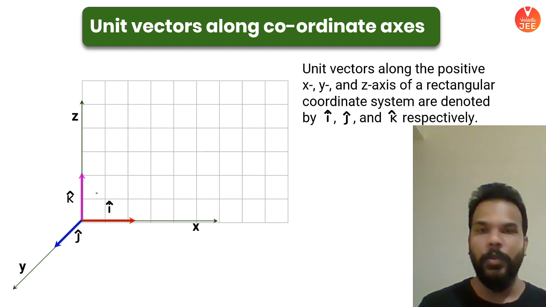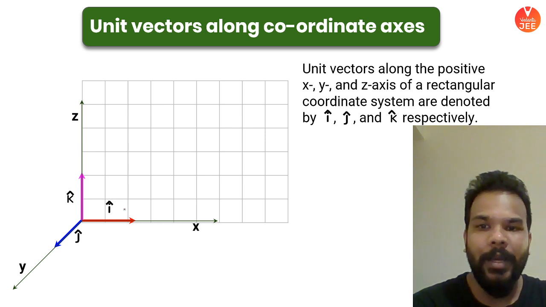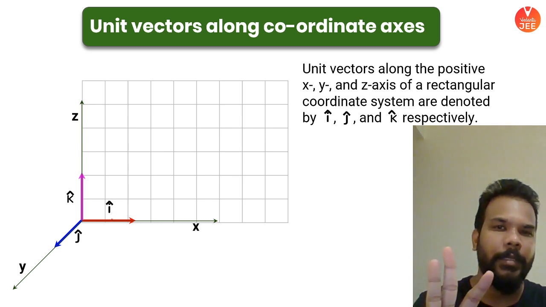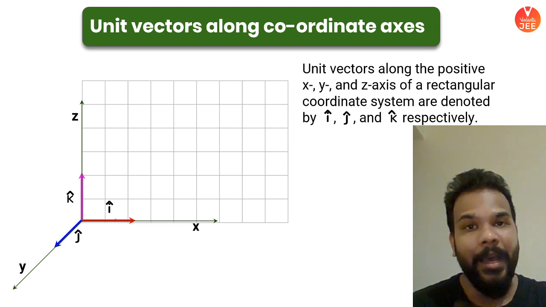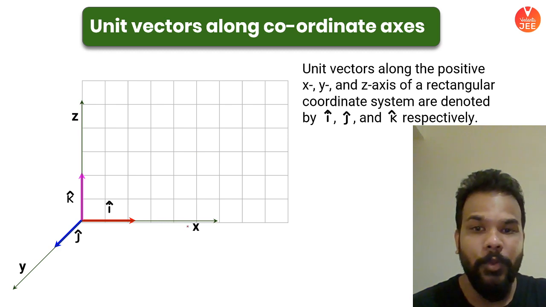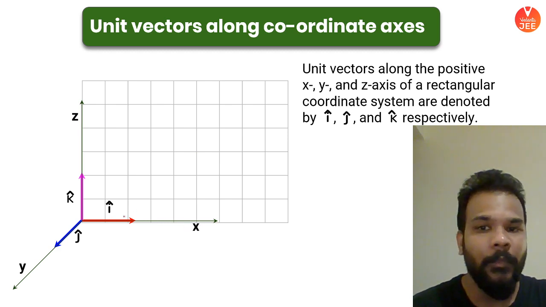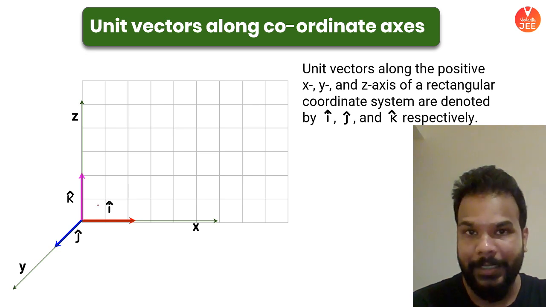The whole idea of defining a unit vector is to assign 3 unit vectors specifically to the x, y and z axis, which will now represent their direction. As you can see here, I'm assigning the i cap vector to the x axis, the j cap vector to the y axis, and the k cap unit vector to the z axis.